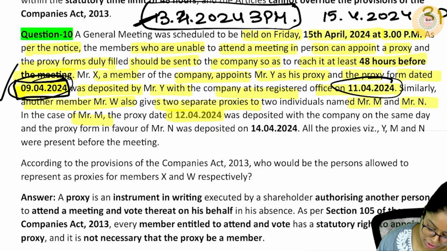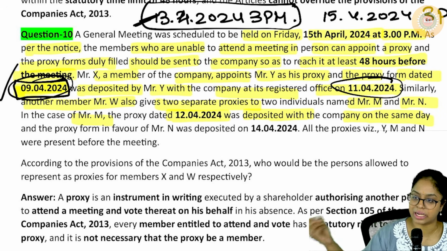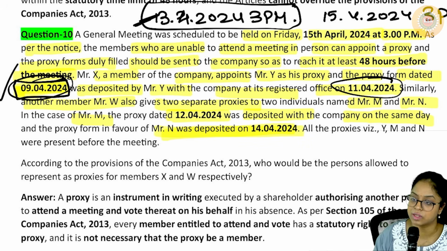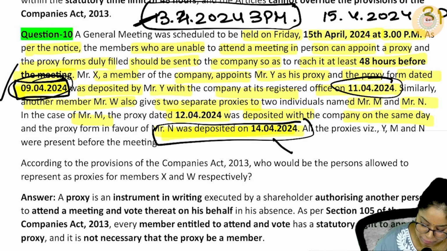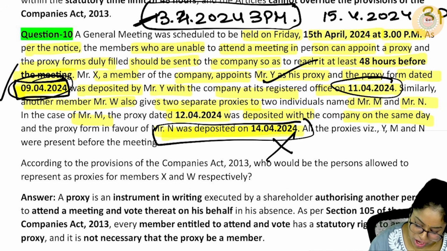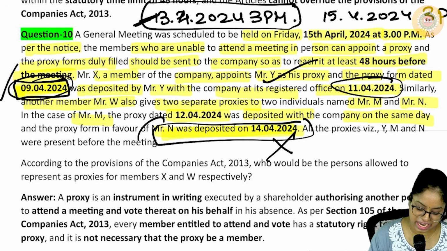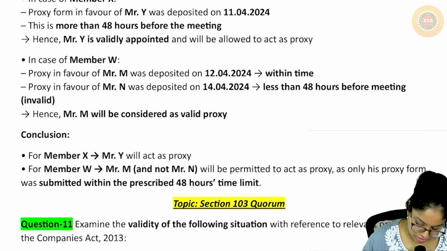M க்கு என்ன கொடுக்குறான்? 12/4/2024, and it was deposited with the company on the same day. அப்போ 13/4 3 மணிக்கு முன்னாடி பண்ணியிருக்கணும், 12/4 பண்ணிட்டா, which is okay. But N க்கு என்னைக்கு டெபாசிட் பண்ணியிருக்காங்க? 14/4. So you tell me, is N a valid proxy? No. அப்போ மீட்டிங்குள்ள யாரு போலாம்? One is Y can go and M can go because they are only valid proxy. This N guy will not be able to enter the meeting, right? So that's what is given here.